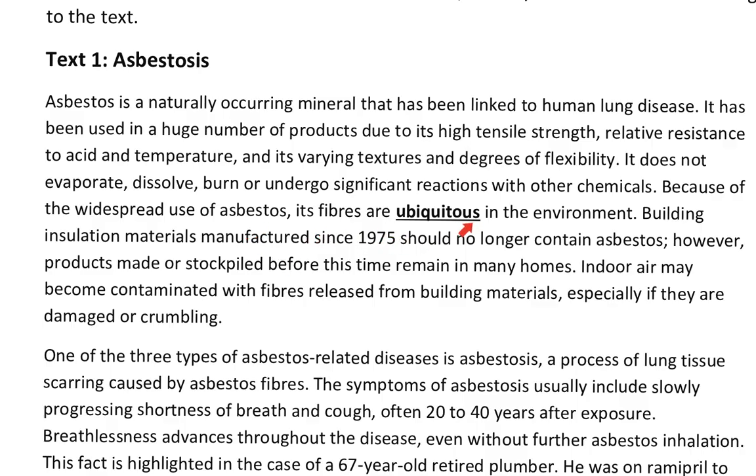So what are they saying? Because of what? The widespread use of asbestos. So if it's widespread use, it means it is very common. So its fibers are ubiquitous in the environment. It means what? You take this one out. It means because it is widespread use of asbestos, its fibers are common in the environment. So if you put it that way, you may get the answer right. So very common, which means what? They are everywhere in the environment. They didn't specify, so which means everywhere in the environment.